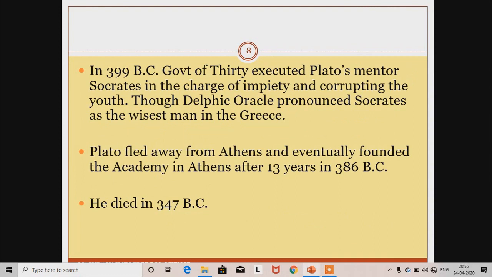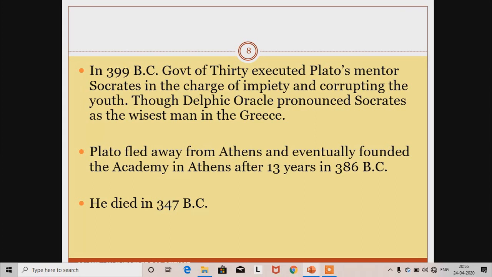In the meantime, in 399 BC, these 30 tyrants executed Plato's mentor Socrates. Who was Socrates? Socrates was the wisest man of Greece, but he was executed because he taught the youth of Greece to think with their reason.